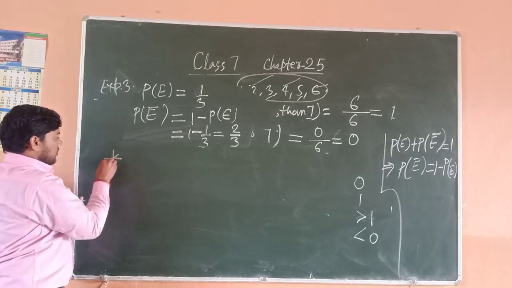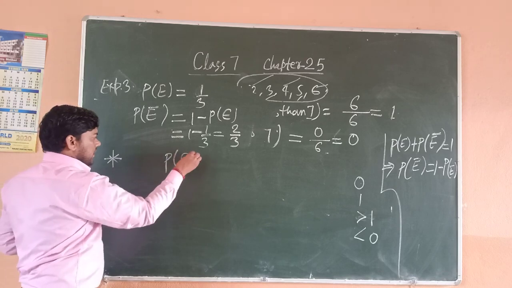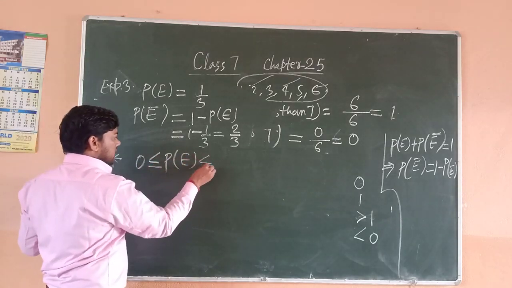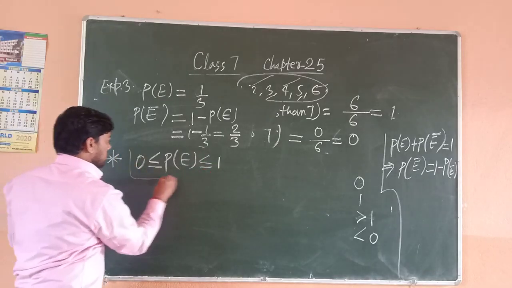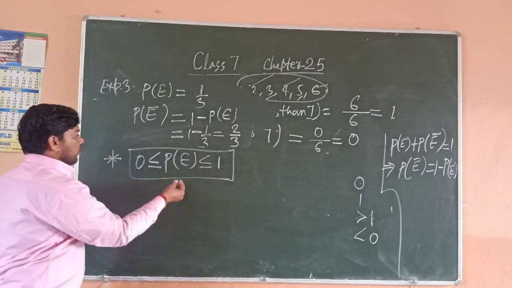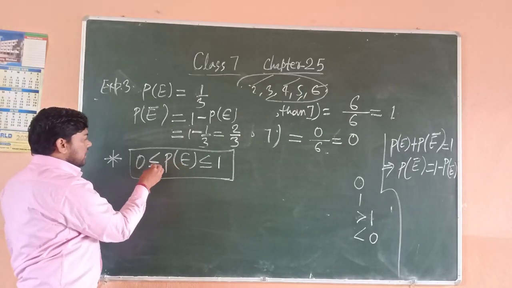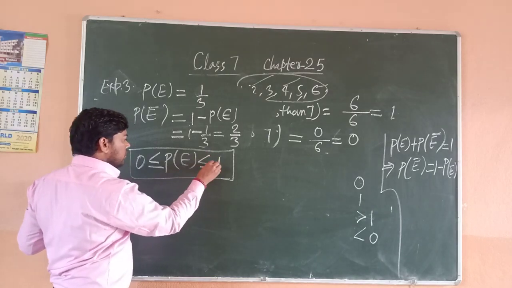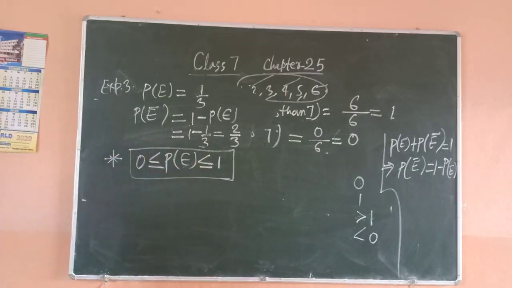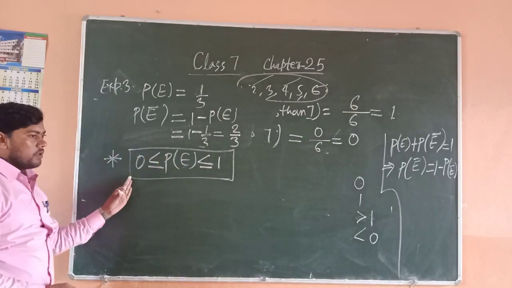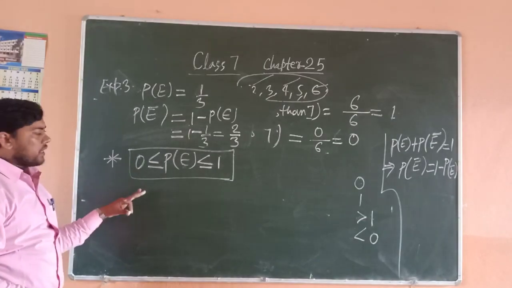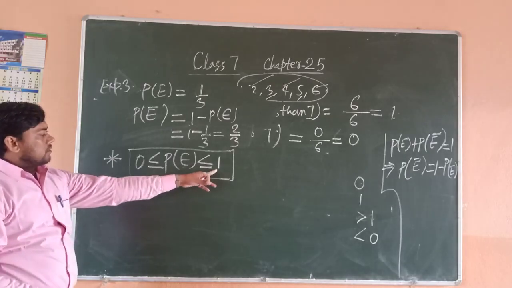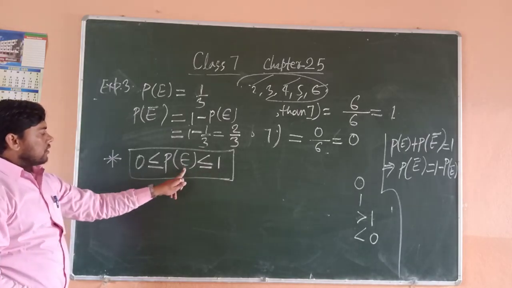So we can say the probability of an event is greater than or equal to 0 and less than or equal to 1. It means the probability of any event can be 0, or greater than 0, like 1/2, 1/3, all positive, and less than or equal to 1.